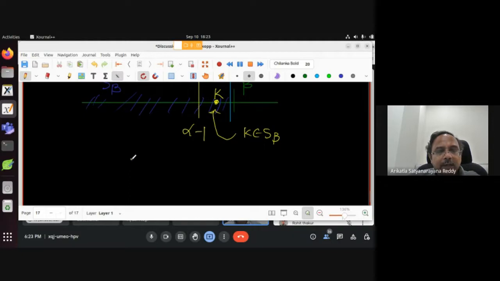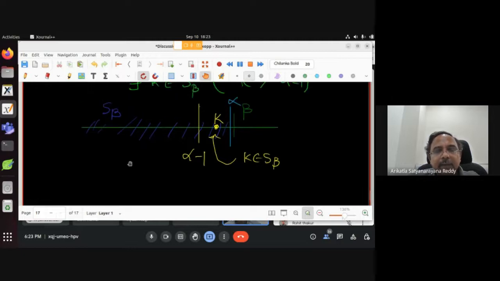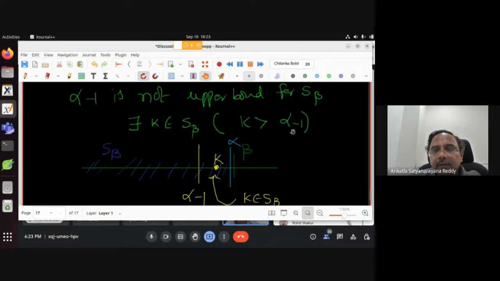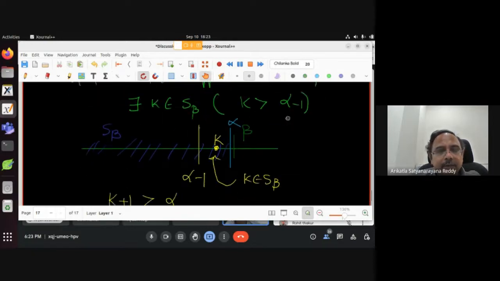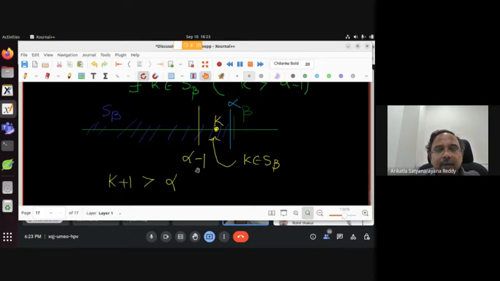Now what is next? What can we say about K plus 1 and alpha? Yeah, that is easy. K plus 1 is clearly greater than alpha, because K is greater than alpha minus 1, so K plus 1 is greater than alpha. Where K plus 1 will be, I don't know, it may be here.